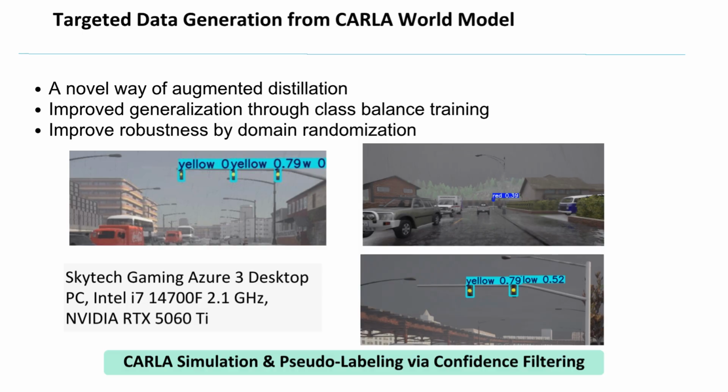Okay, now here are some examples of CARLA generated scenes with yellow teacher pseudo labels. In the top left, we see this is daylight with normal weather. And then in the top right, we can see heavy rain, while in the bottom right, it is sort of near dusk. The teacher model has been trained to recognize the traffic light colors. So the teacher model labels the traffic light in red, yellow, and green. You can see in these three photos.